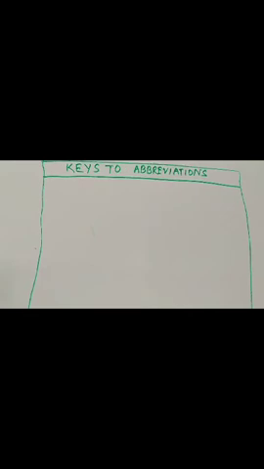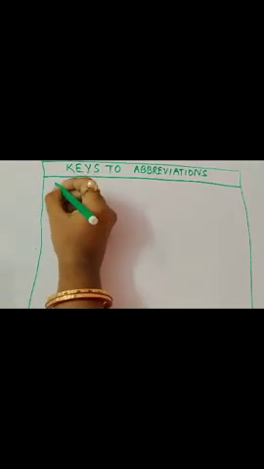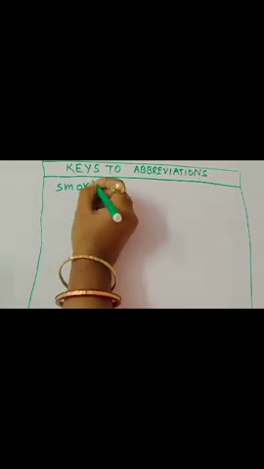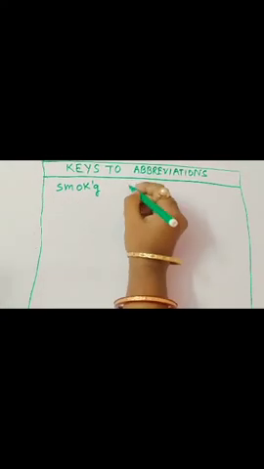Okay, first on the left hand side, we will write what are the abbreviations that we had self created. On the right hand side we will write the actual full spelling of the abbreviations. So we have used the abbreviation for smoking.